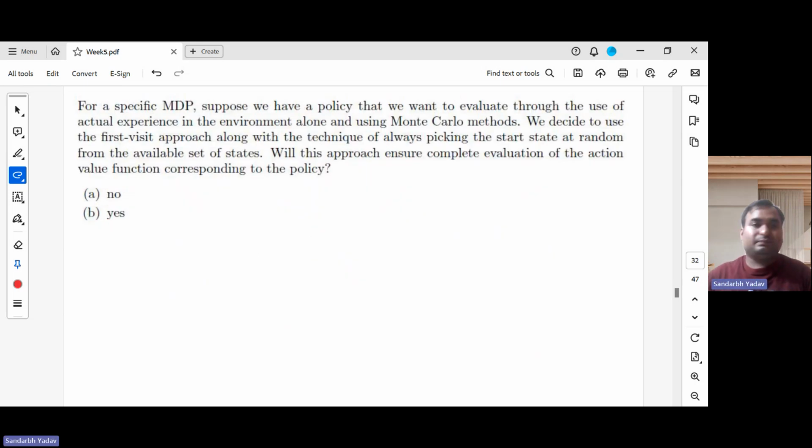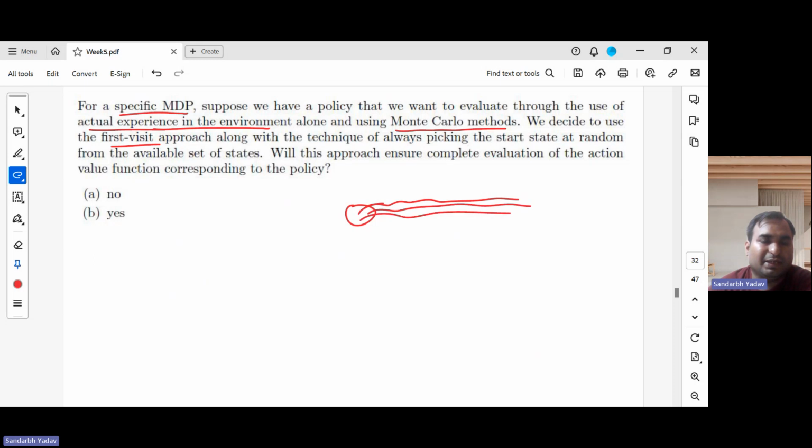Now the question is: for a specific MDP, suppose we have a policy that we want to evaluate through the use of actual experience in the environment alone, using Monte Carlo methods. And we decided to use the first visit approach. In the first visit approach, when we visit a state for the first time, from then onwards, whatever value we get, we use that value, even if the state gets visited again.